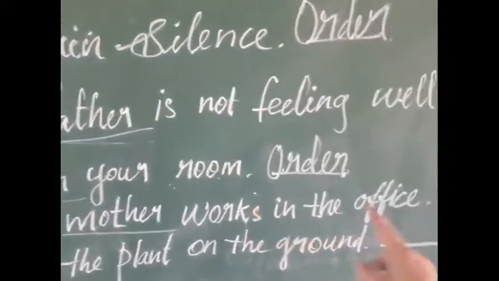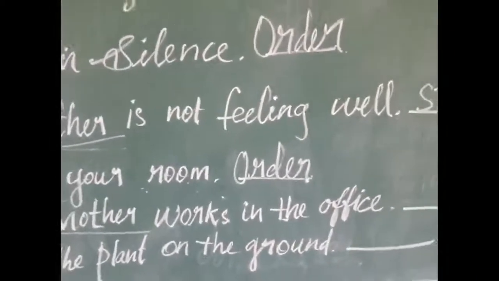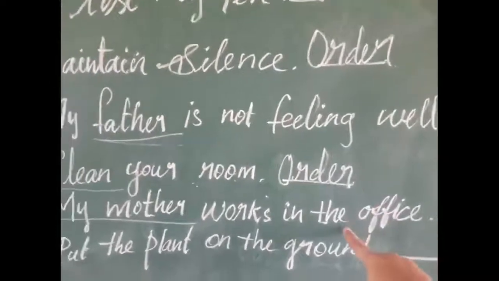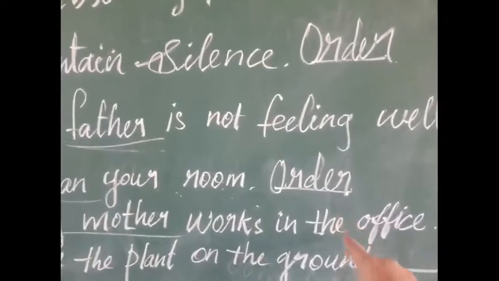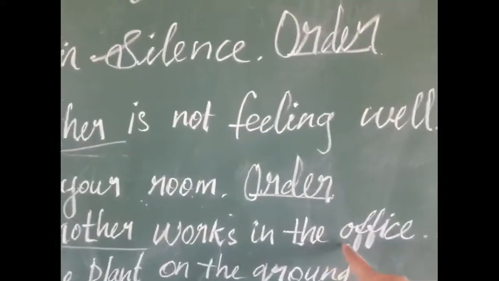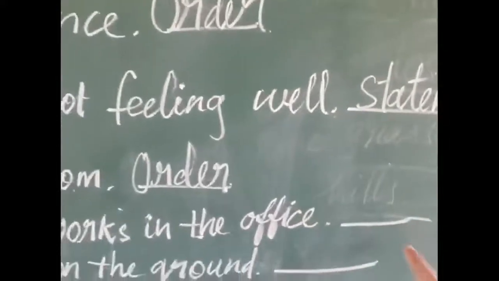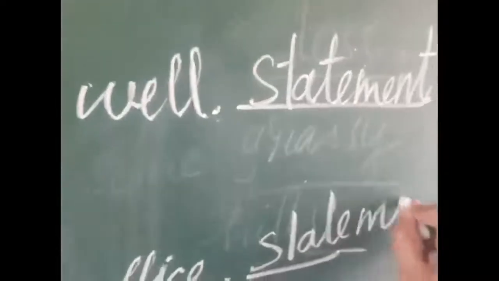My mother works in the office. So someone's mother is working in the office. This sentence gives us information. A sentence which gives us information is a statement. So we want to write statement in the dash.